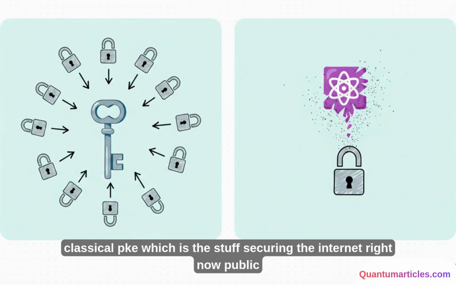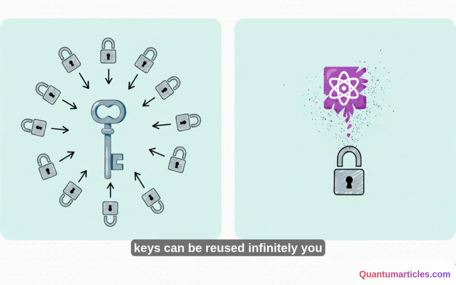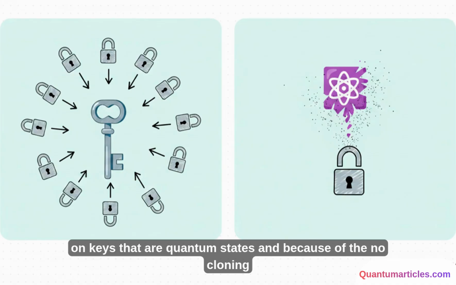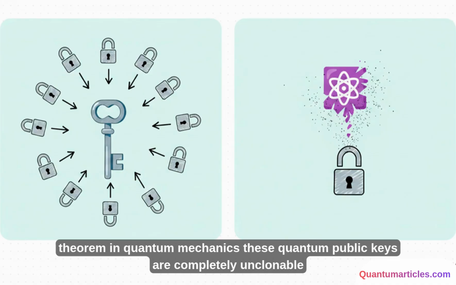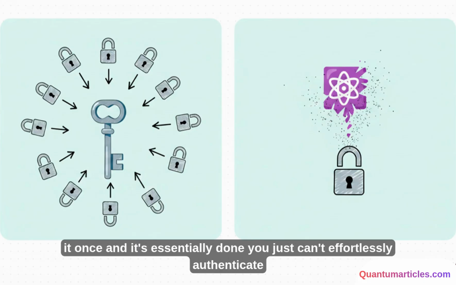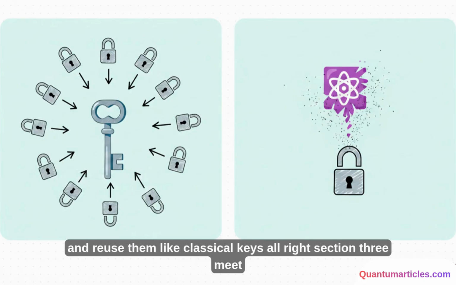In classical PKE, which is the stuff securing the internet right now, public keys can be reused infinitely. You can publish a public key on your website, and millions of people can use it to send you secure messages. But these new quantum PKE proposals fundamentally rely on keys that are quantum states. And because of the no-cloning theorem in quantum mechanics, these quantum public keys are completely unclonable, meaning they lose their reusability entirely. Use it once, and it's essentially done. You just can't effortlessly authenticate and reuse them like classical keys.